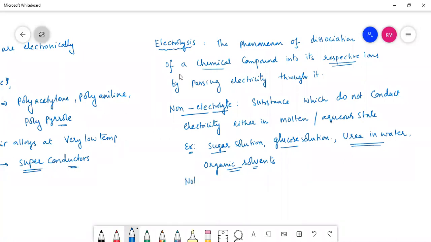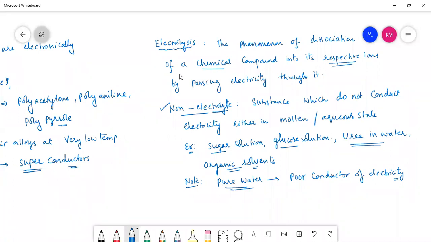Remember this very important note: pure water is a poor conductor of electricity. It cannot conduct electricity because there are no ions for conduction. So pure water is an example of a poor conductor of electricity. I have given the definition of non-electrolyte.